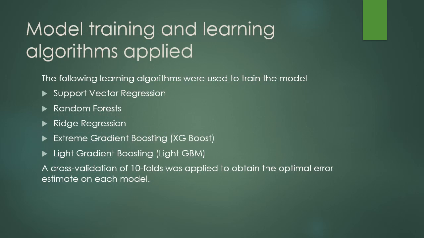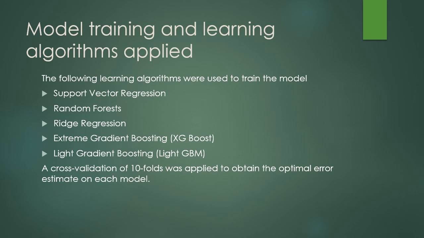Hence, the following learning algorithms were applied to train the model. So firstly, we use support vector regression, which is based on the support vector machine algorithm. This is actually a suitable model for variables which are weakly correlated to one another. Secondly, we use random forests. We use averaging to improve prediction accuracy and control overfitting. This is a form of Bayes ensemble model.